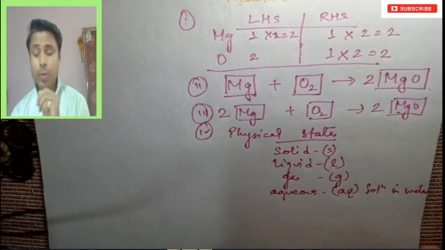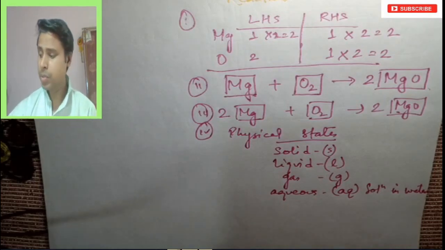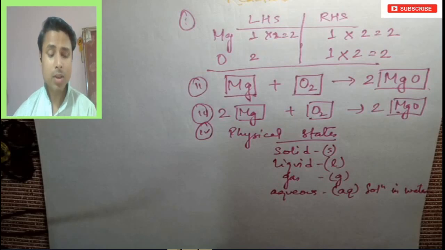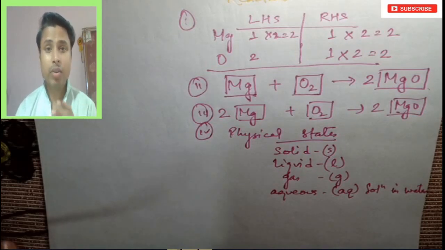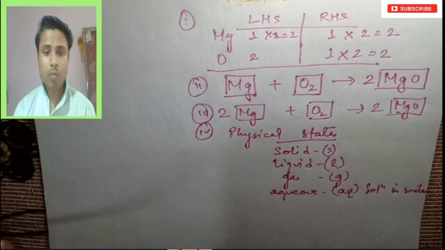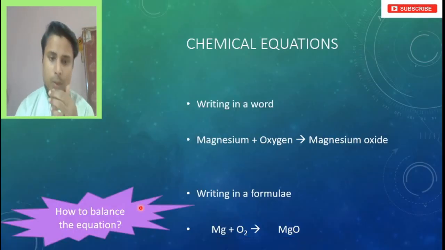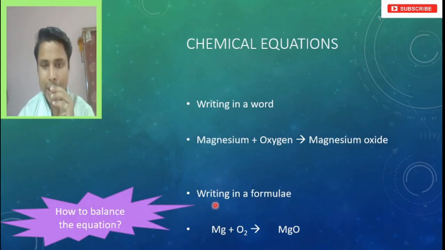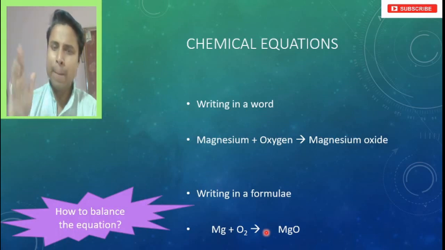Clear? So I hope you are clear with the balancing. So how can we do the balancing? Sometimes we don't need to do balancing at all, sometimes we need to. That we have to check, right? When we check it, we will understand what we have to balance. So now moving to the topic, right? Here we have balanced this one, so it will be 2 here and 2 here. So you have to understand how we can do the balancing.